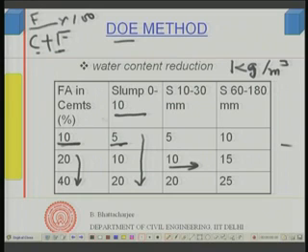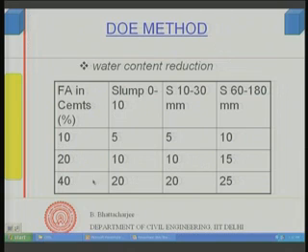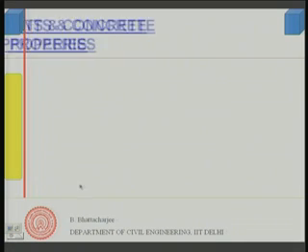Of course, this is not so simple, it is slightly more modified, because in the case of fly ash, the strength is a function of C plus Kf, which we will discuss sometime later, unlike W by C alone. But you can reduce the water to some extent, and hence cement consumption also can change, and you have to redesign the mix completely to get the full beneficial effect. So, fly ash can reduce the water significantly, right, and give you a plasticizing effect, right. But a few things must be remembered here.